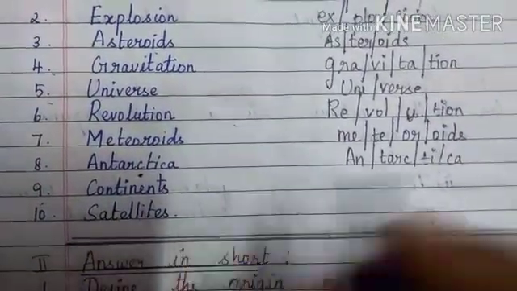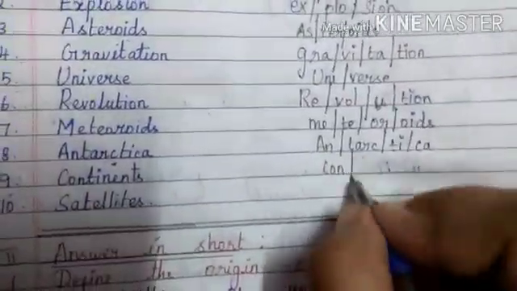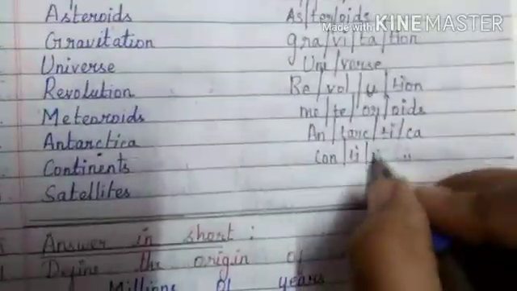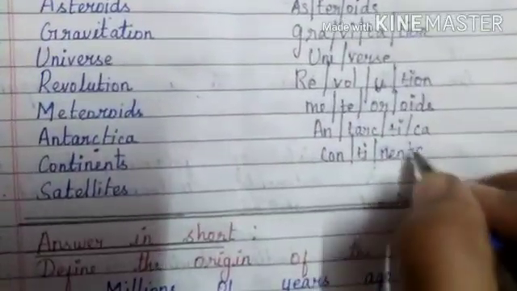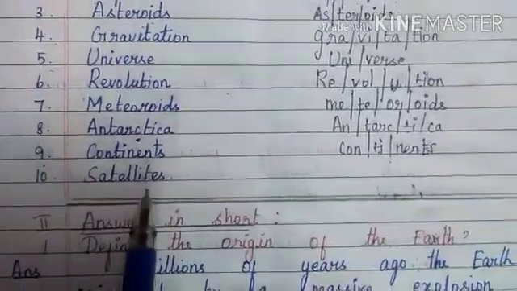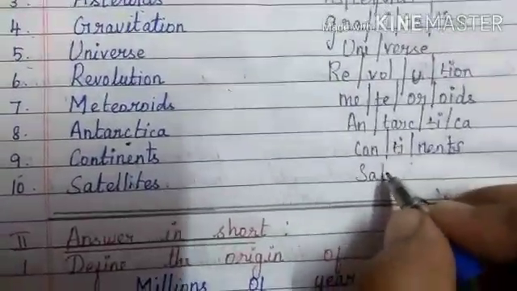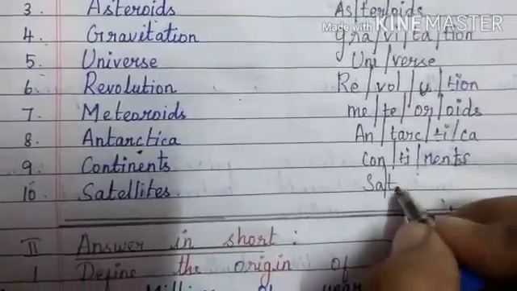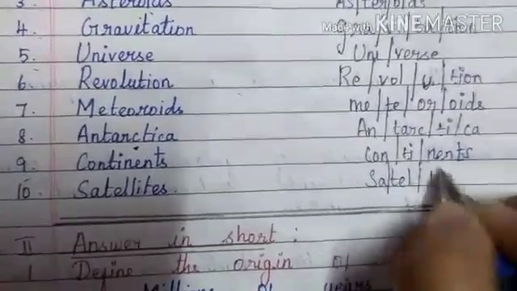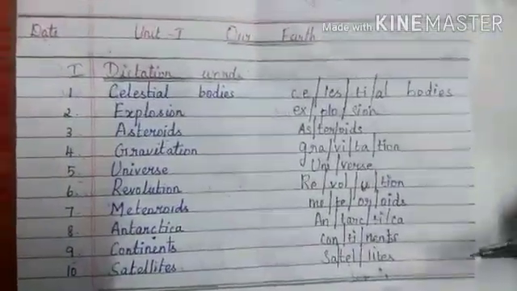9th word, continents. There are 7 continents in the world. Continents. 10th word, satellites. Satellites. So these are all our dictation words.